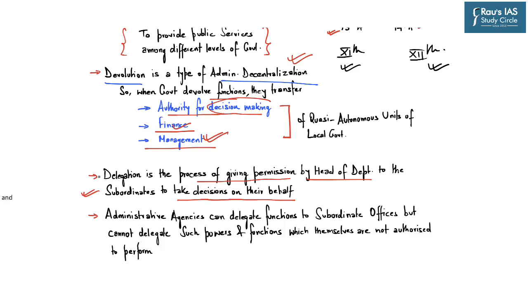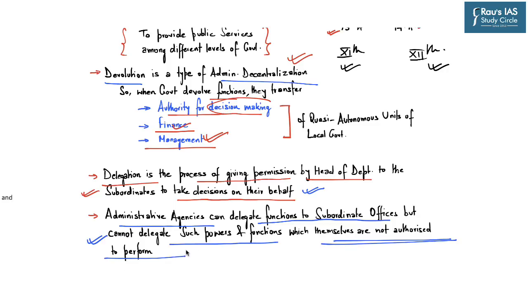But it is not such a case with delegation, where the senior transfers the power to his subordinate to take decisions on their behalf. According to the law of delegation of power, administrative agencies are authorized to delegate functions to subordinate officers. However, administrative agencies cannot delegate such powers and functions which they themselves are not authorized to perform.